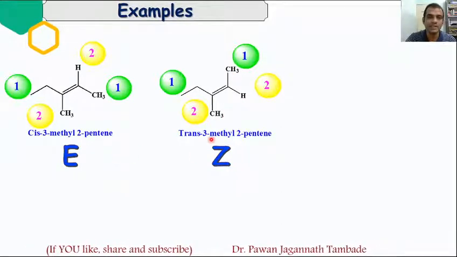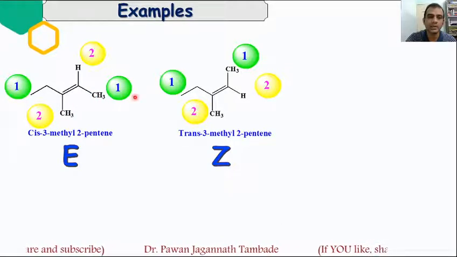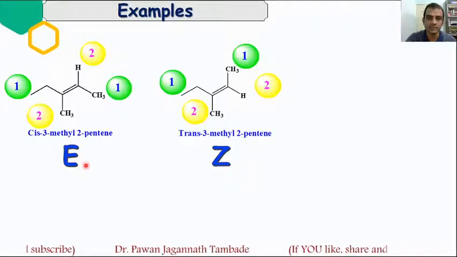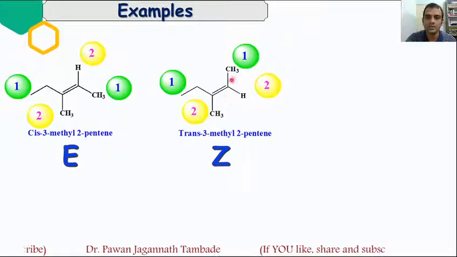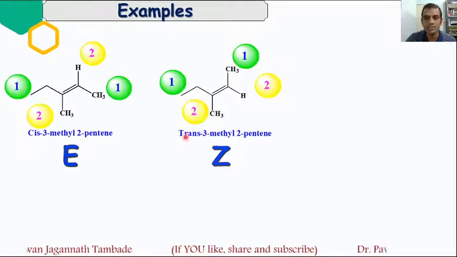But if we look at E-Z notation, then although this molecule is cis, the groups of higher priority are present on opposite sides, so this is E. And although this molecule is trans, the groups of higher priority are present on the same side, so this is Z.